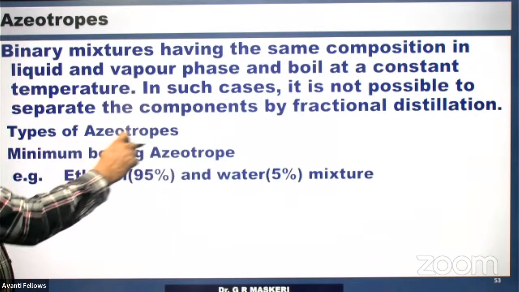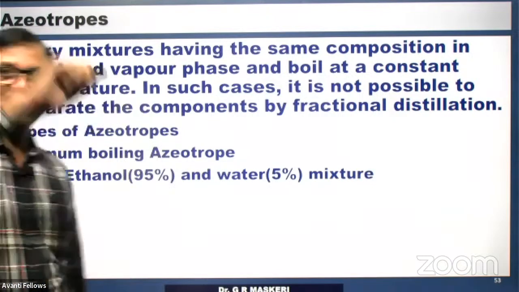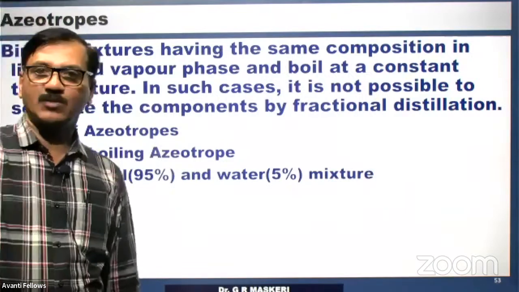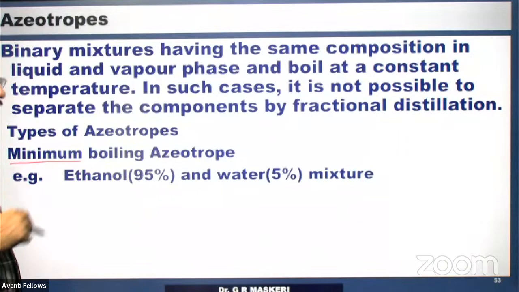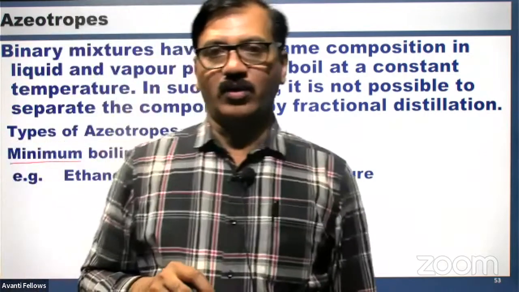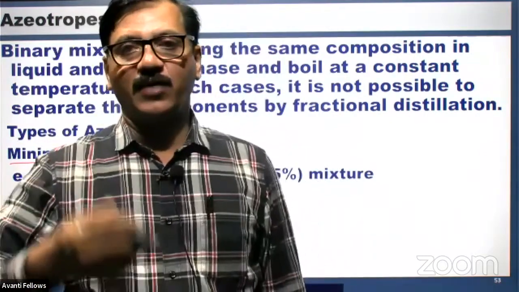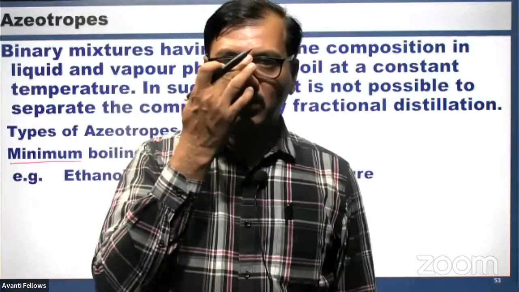One is the minimum boiling azeotrope. The minimum boiling azeotrope is ethanol and water, which shows positive deviation. The vapor pressure is more, and when the vapor pressure is more, the boiling point is less. Therefore, it is a minimum boiling azeotrope, 95% alcohol. Whenever alcohol is synthesized and you want to increase its percentage, we do fractional distillation, and we can do it up to 95%.